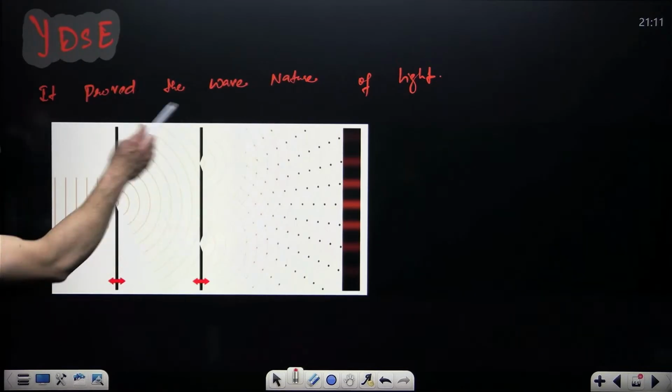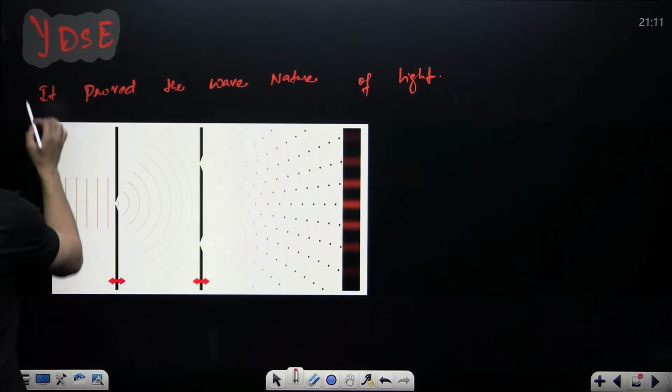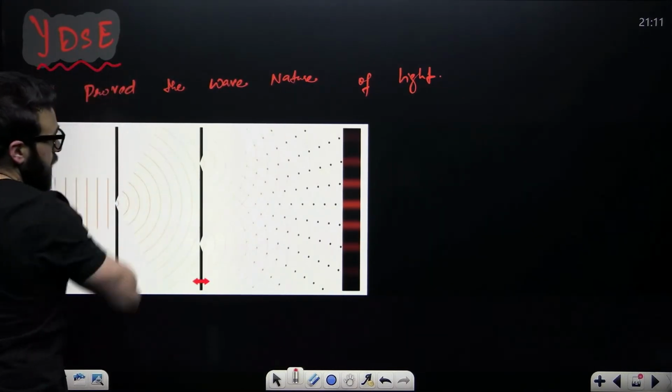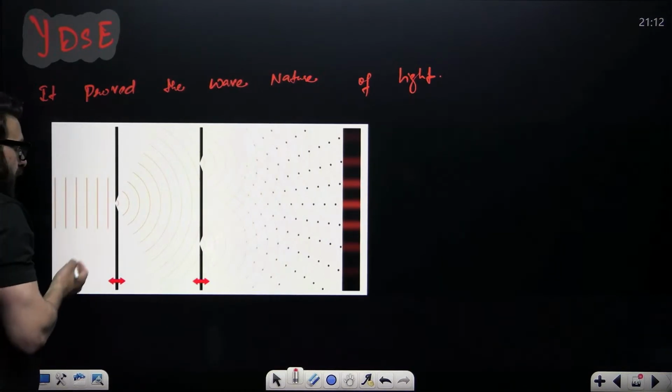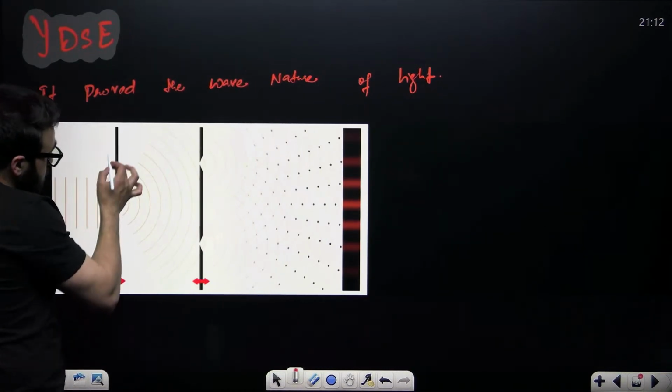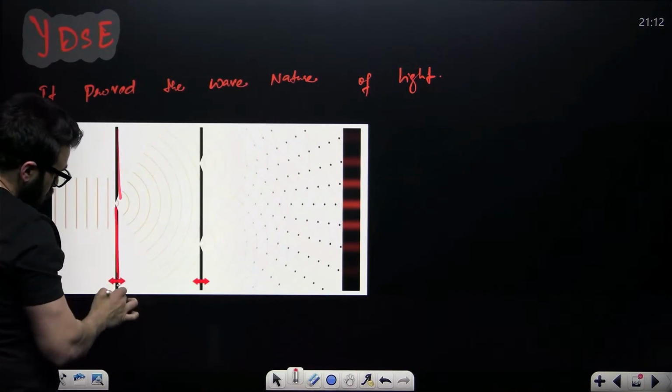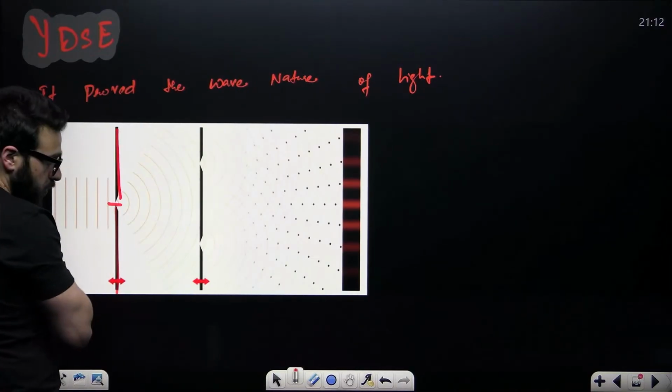Now guys, take a look. When it comes to Young's double slit experiment, understand this very carefully. Young's double slit experiment means you have got a thin hole, okay?